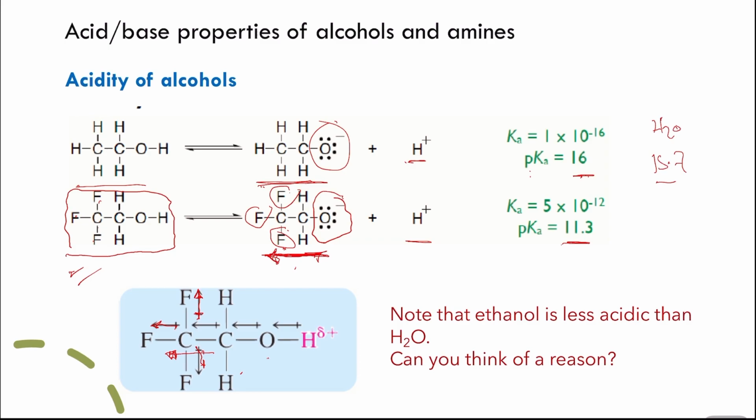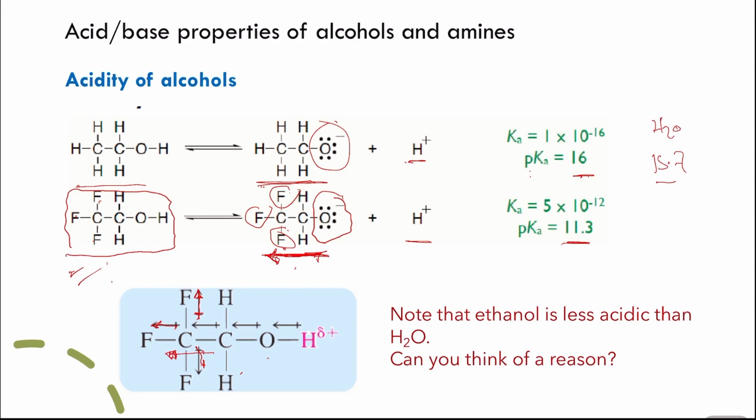That means the oxygen can bear the negative charge better than the oxygen in the case of ethanol, and it will be more stable. So the acid here will be stronger than ethanol itself. So the acidic property is higher in trifluoroethanol in comparison to ethanol itself.